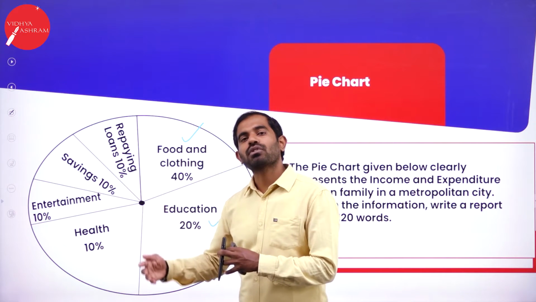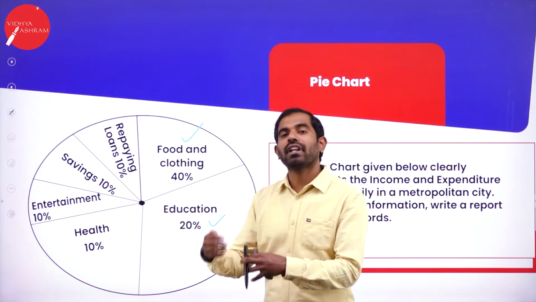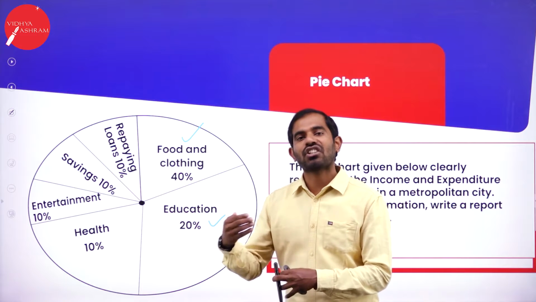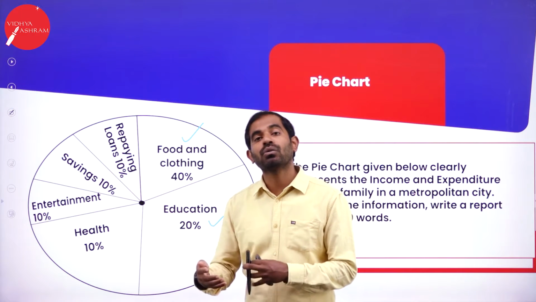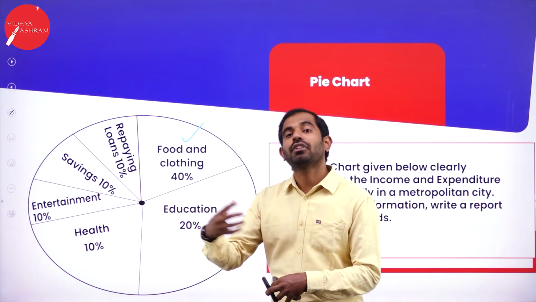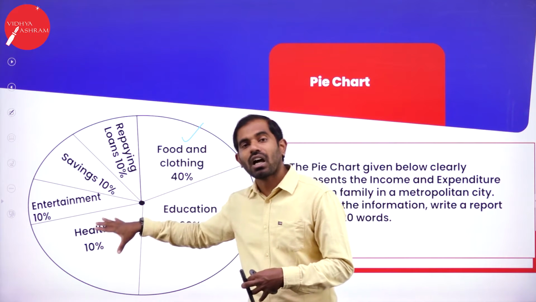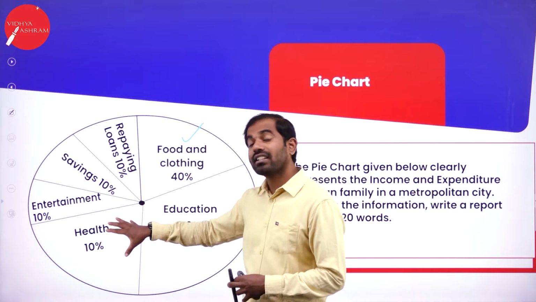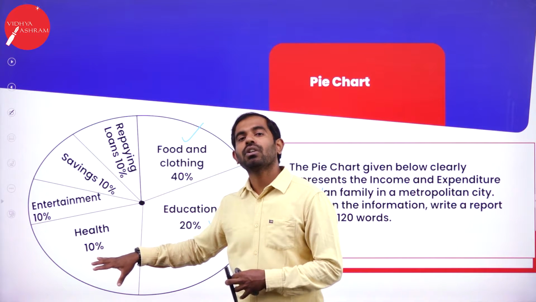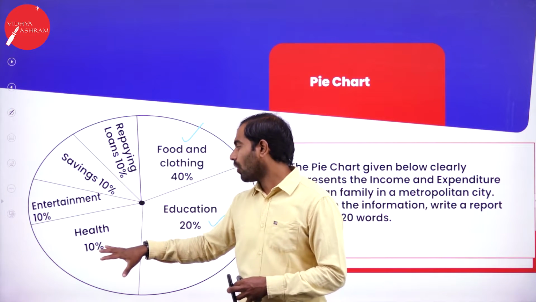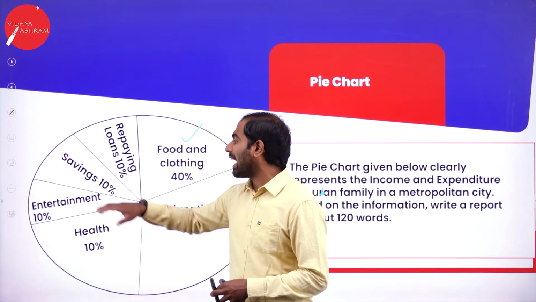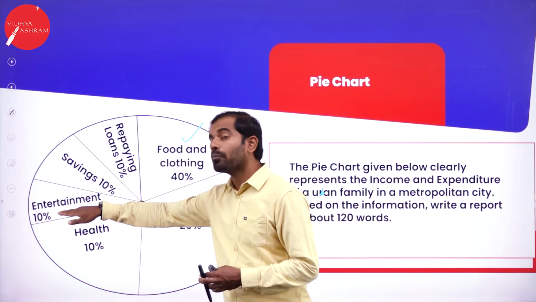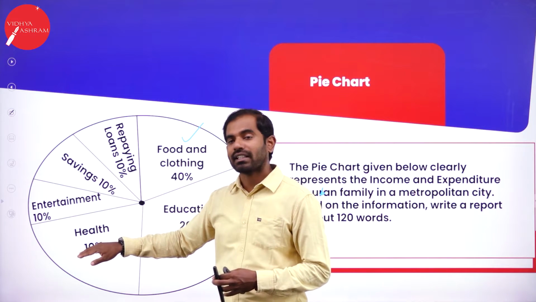And when it comes to health, make use of different parts of speech. You can use preposition, you can use conjunction, and you can use noun, you can use verb. Make use of different vocabulary. So that's how you can write 120 to 150 words. When it comes to health, they only spend 10%. And people in metropolitan city, they give equal importance to entertainment as well.